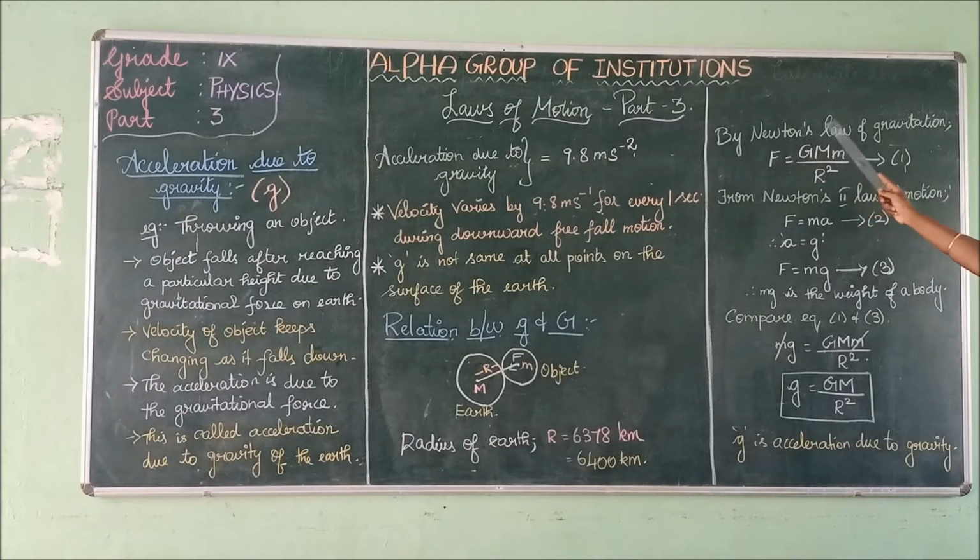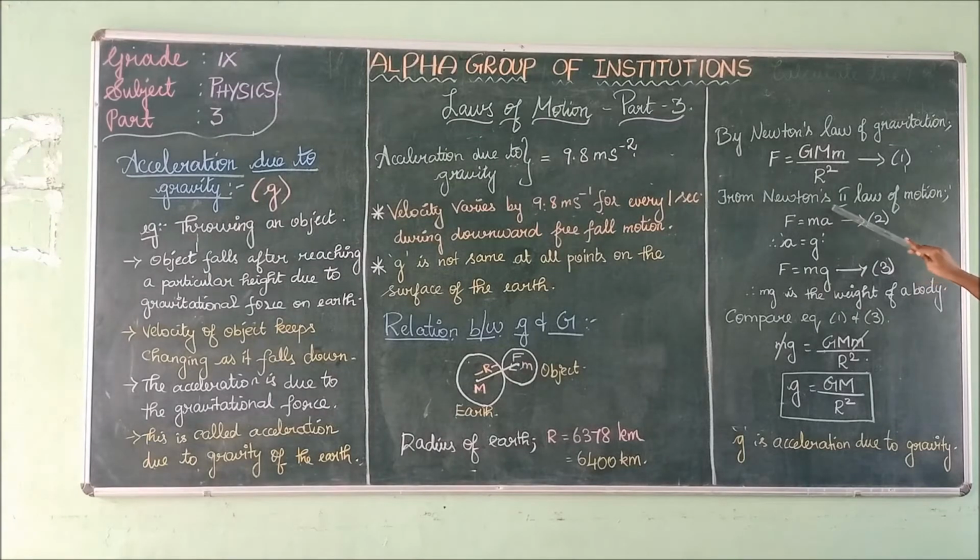Now by Newton's law of gravitation, F equals G M m divided by R squared. Consider this as equation 1. Next, from Newton's second law of motion, F equals ma, mass into acceleration.